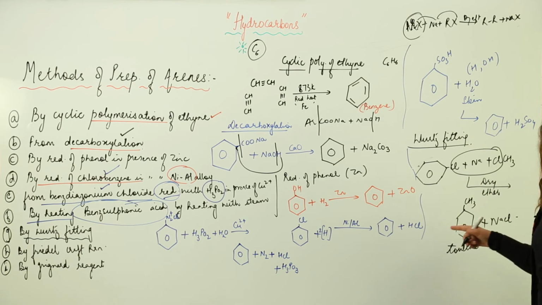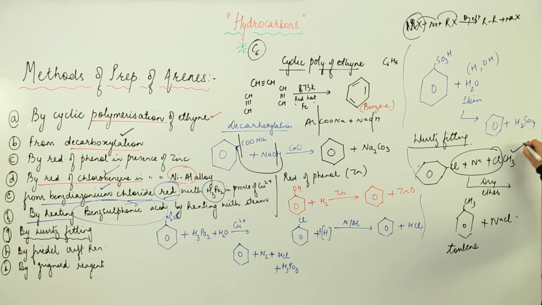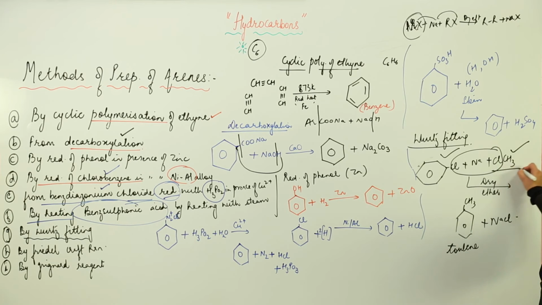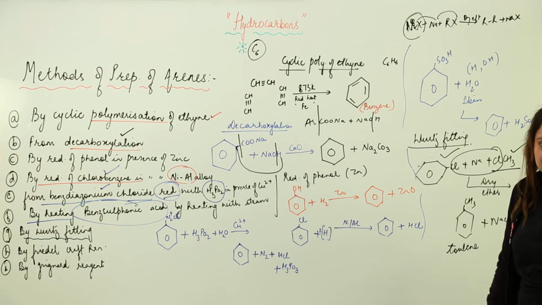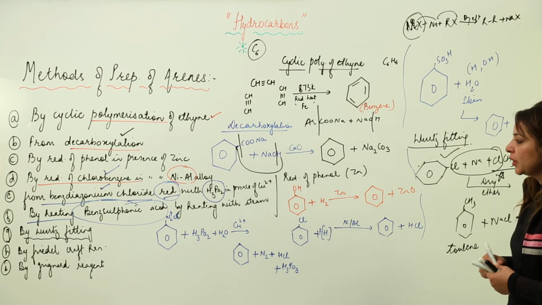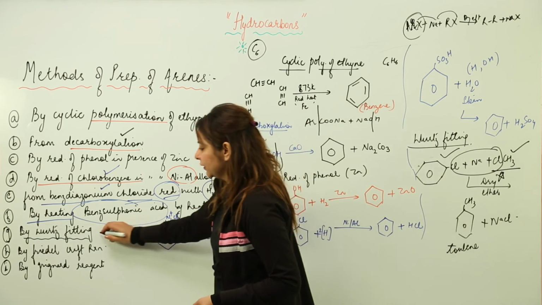So this is the Wurtz-Fittig reaction. As I took methyl chloride and chlorobenzene, instead of this you can take any other aromatic halide along with any aliphatic alkyl halide, and the reaction is going to take place in a similar way. NaCl will be liberated and the carbon chain is going to connect to the benzene ring. And please do not forget that this reaction takes place in the presence of dry ether. So this is the Wurtz-Fittig reaction, right?